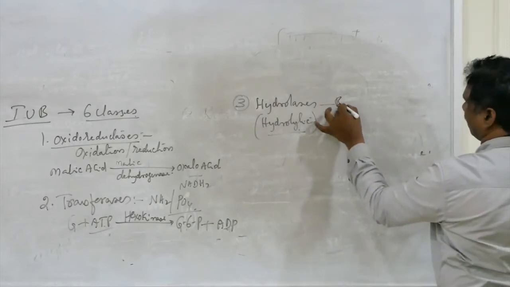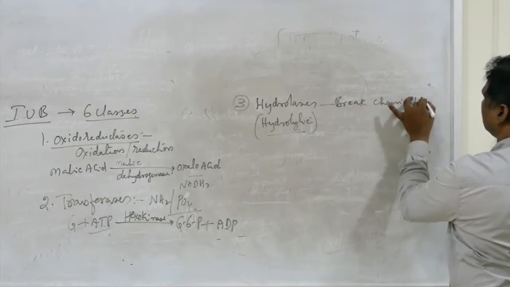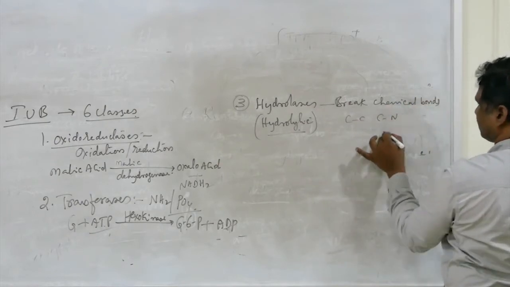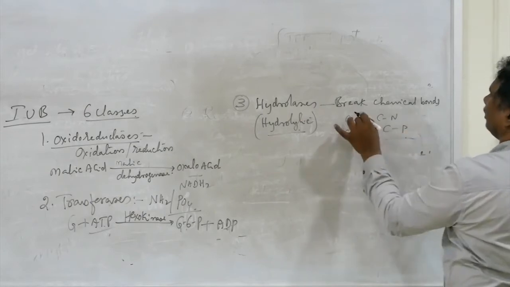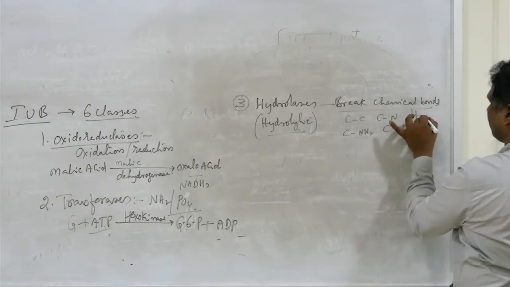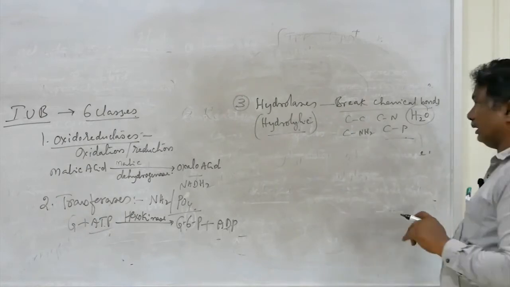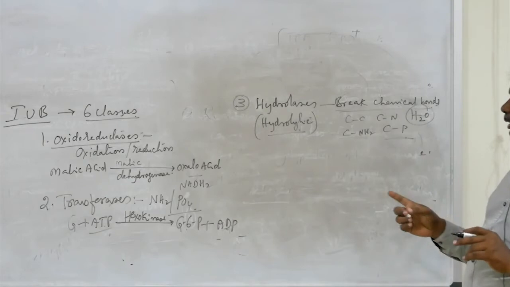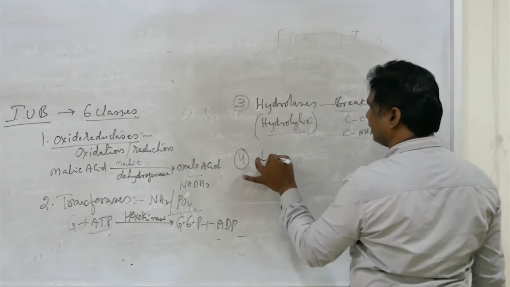Those can break chemical bonds like C-C bonds, C-N bonds, C-NH2 bonds, C-phosphate bonds in the presence of a water molecule. Those are called hydrolases. And the fourth one, lyases.